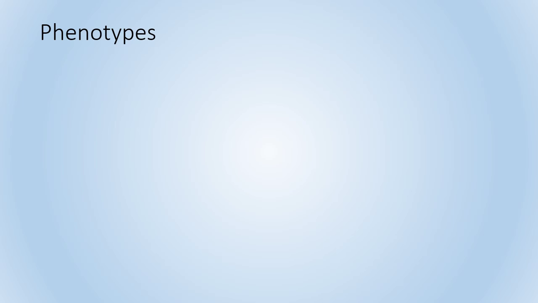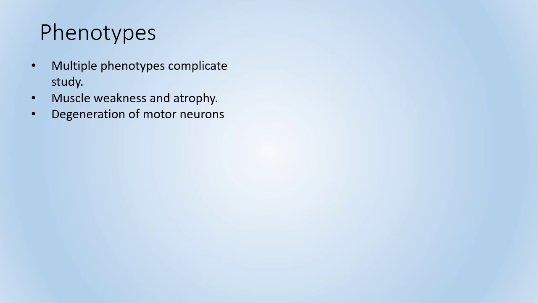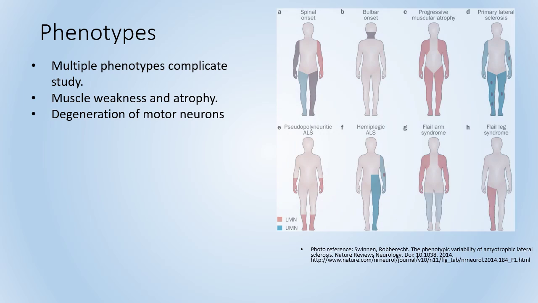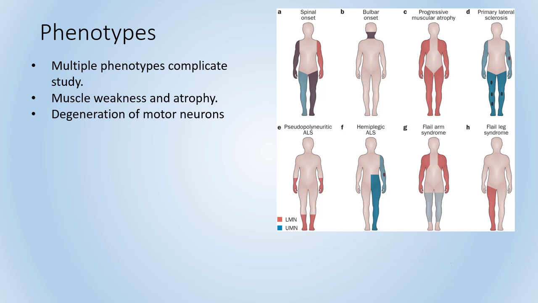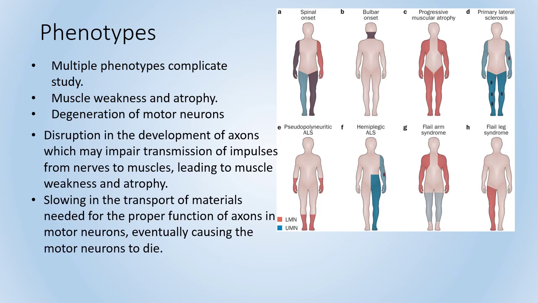ALS is a motor neuron disease that causes muscle weakness and atrophy throughout the body due to degeneration of both upper and lower motor neurons in the brain and spinal cord, respectively. There are a number of phenotypes that have their own speed of progression, as demonstrated in the figure to the right, including bulbar onset, which first is expressed in the lower portion of the face, and primary lateral sclerosis, which progresses evenly throughout the limbs. The disease eventually leads to respiratory failure and death, typically within 3 to 5 years from onset.